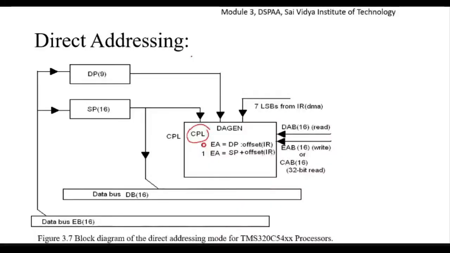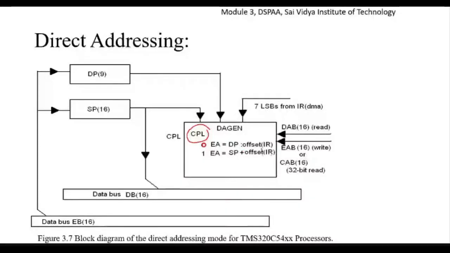We have DAB, the data address bus, data bus DB, and another data bus EB also we have here. So here is the calculation of the data address. In the data address, the CPL bit plays an important role.